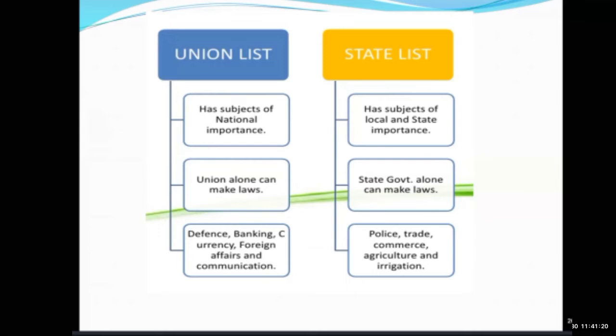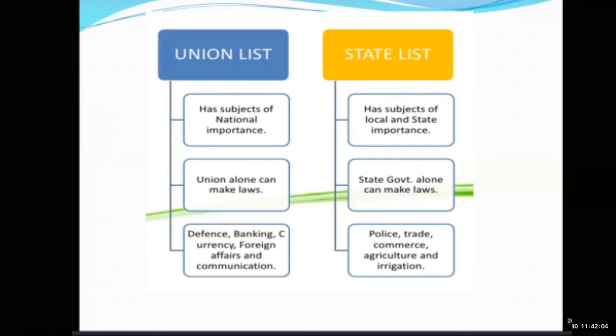Students, the union list has subjects of national importance, and the state list has subjects of local and state importance. Union means it contains the whole country, but the state list contains only the local and state government. Is it clear? Yes. Union means they have the whole national importance, and state means only the local and state importance.